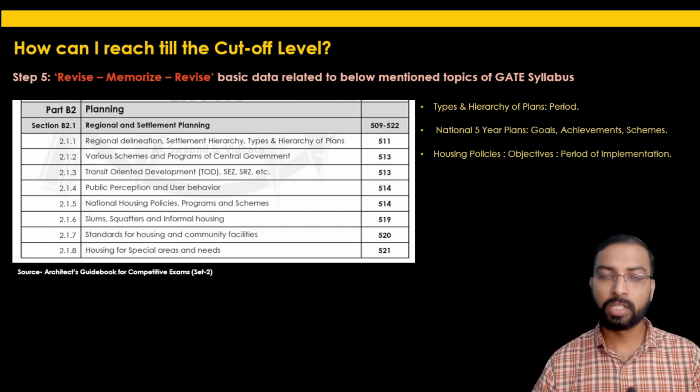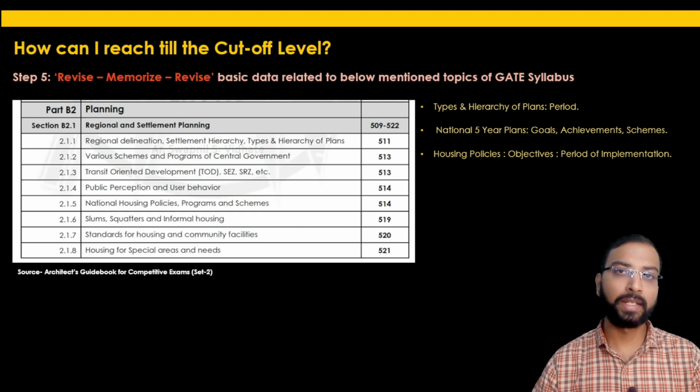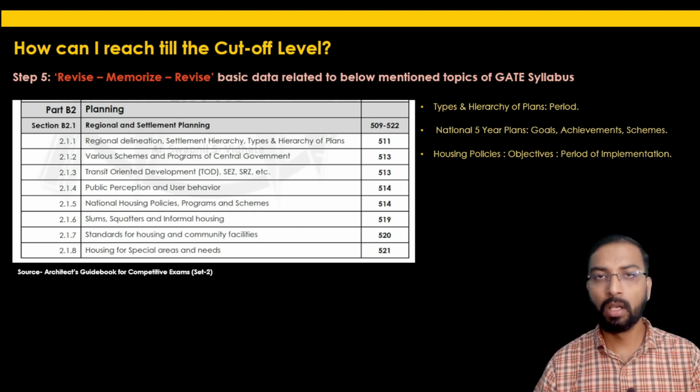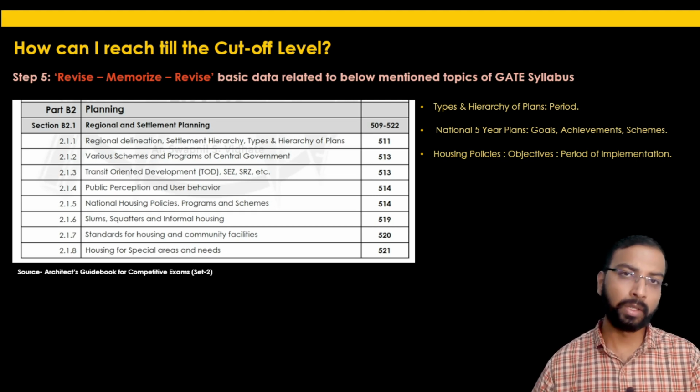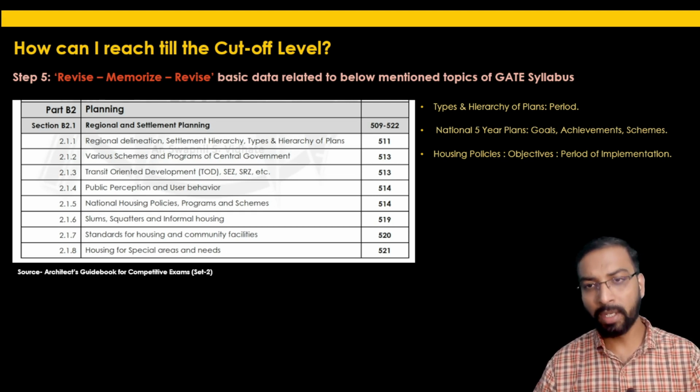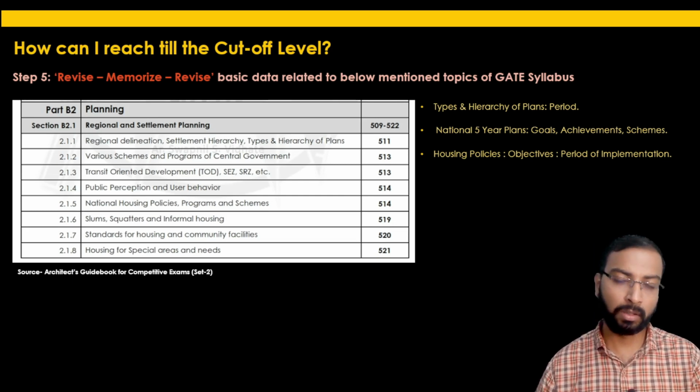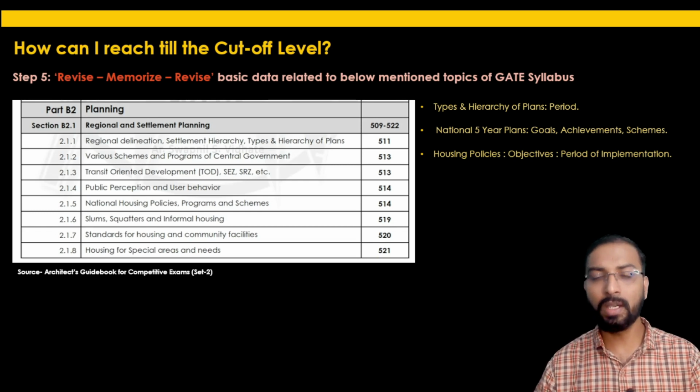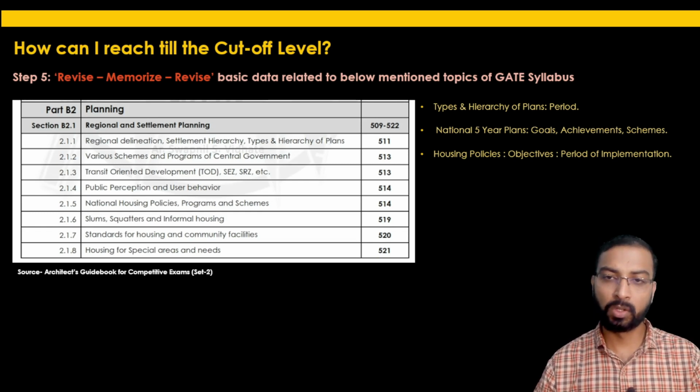Then the housing policies, which are the previous housing policies before the PMAY, let's say Rajiv Awas Yojana, Indira Awas Yojana, and the earlier ones which were undertaken by the previous government. Please have a list of these housing policies, their objectives, and their period of implementation. What were the features of these housing policies? Have notes related to this data in your notes.